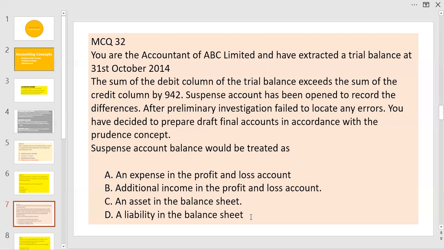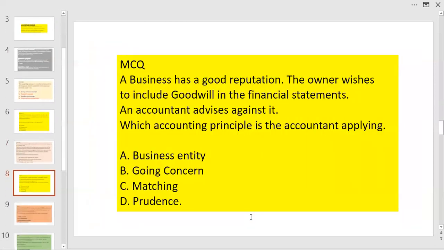Next MCQ, a business has a good reputation. The owner wishes to include goodwill in the financial statements. Accountant advises against it. Which accounting principle has the accountant applied? Business entity is the separation between the business and the owners. Going concern is continuity for foreseeable future.